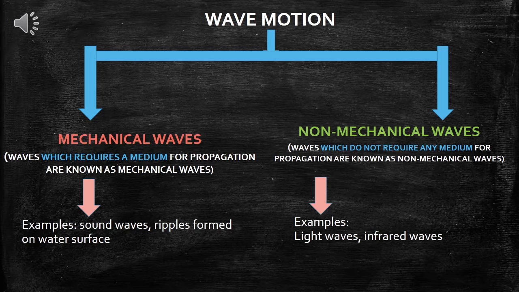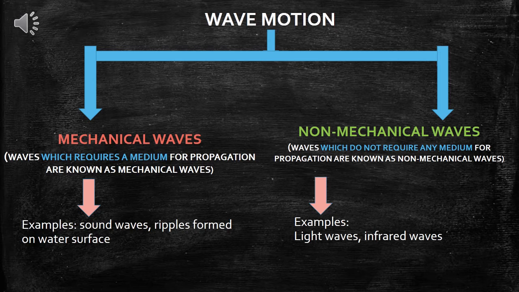Medium means it may be a solid, liquid, or gas, or the waves can propagate through air. Without a material medium, mechanical waves are not able to propagate. Such kinds of waves are called mechanical waves. The best examples are sound waves and ripples formed on a water surface. These are all the best examples of mechanical waves.